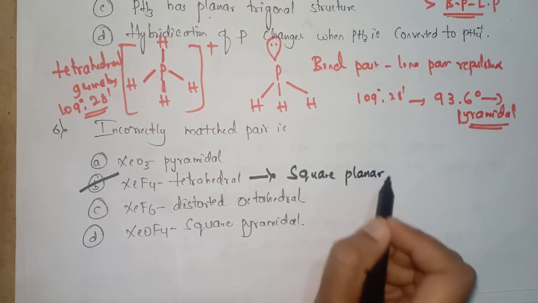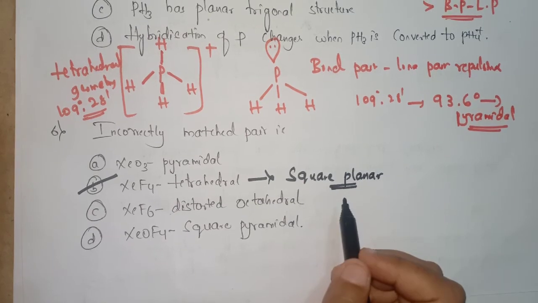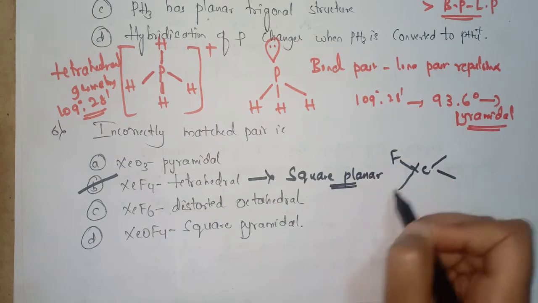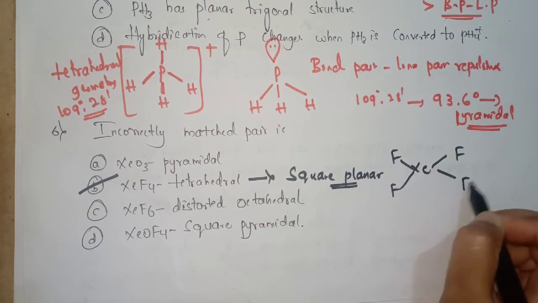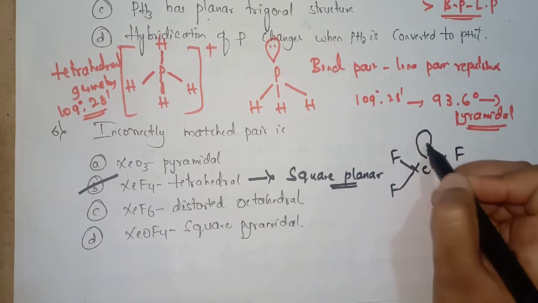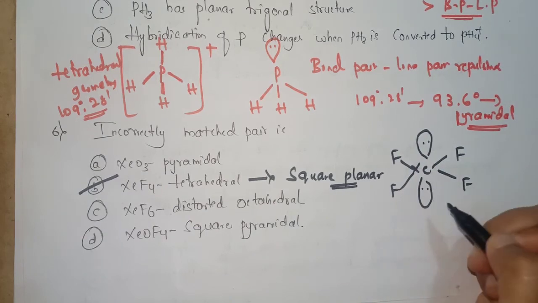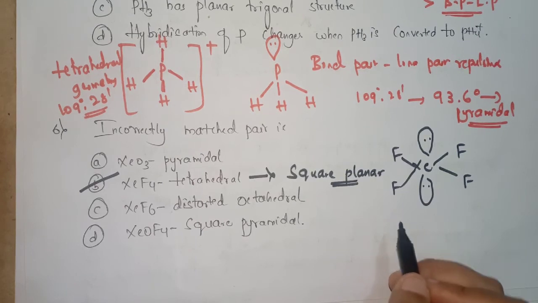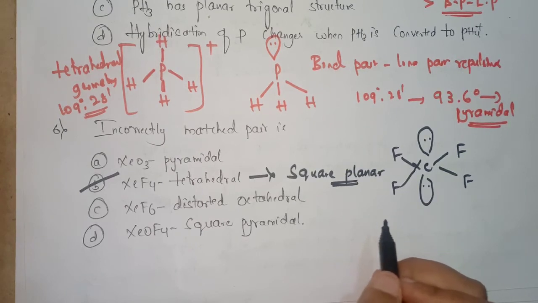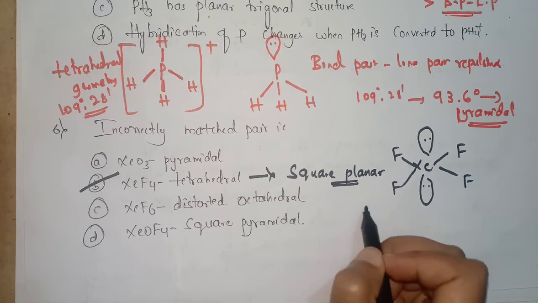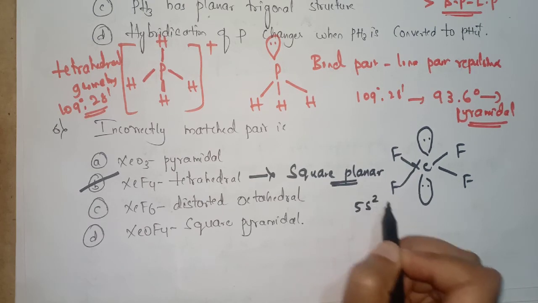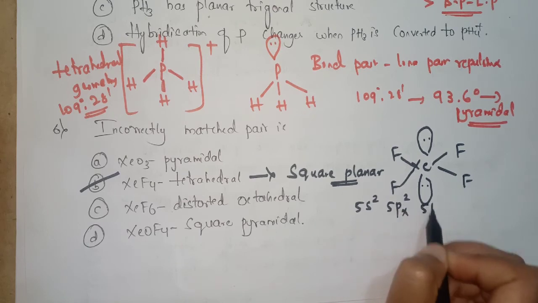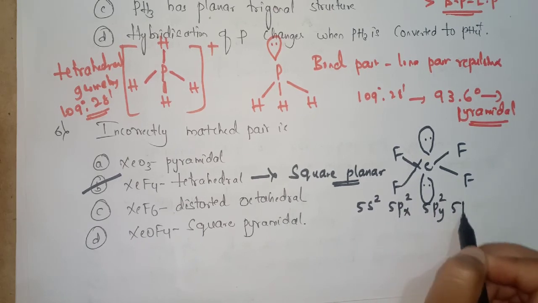I will explain it to you. See, it is having the structure like this. Here is the F atoms. So here are the 2 lone pairs of electrons present on the Xe, that is xenon. Now let's take the valence shell electronic configuration of this central atom. So xenon is having 5s2, 5px2, 5py2 and also 5pz2.